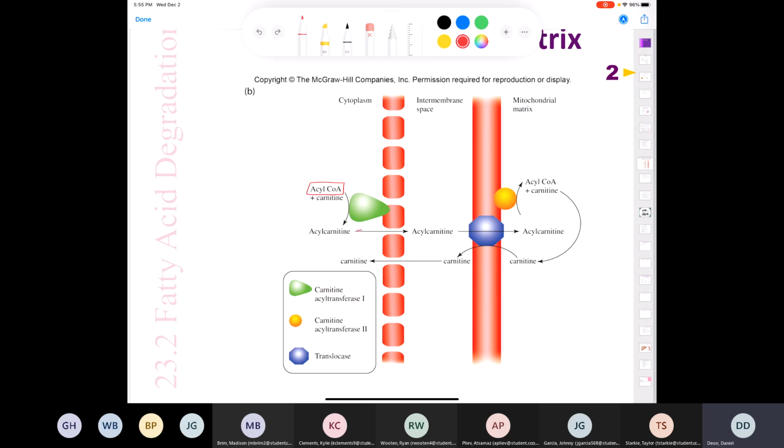That is going to be able to go across the outer membrane and into the intermembrane space, then to the translocase here. So now you've got your acylcarnitine, it kind of snuck into here, and then it's going to react with carnitine acyltransferase 2, which is going to re-liberate the acyl coenzyme A. Now, if you're wondering, why couldn't they have just designed it to go from here to here? Well, it doesn't work that way. And then carnitine is going to come back out, and the process is going to repeat itself.